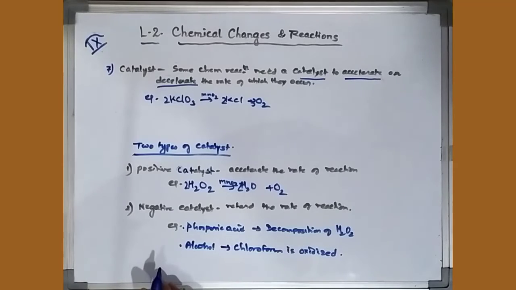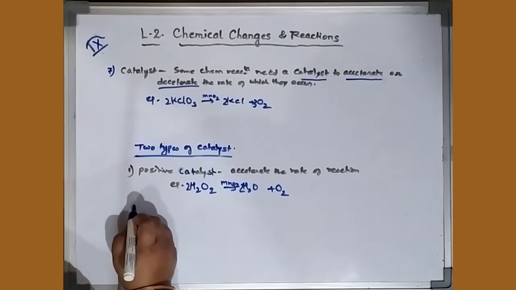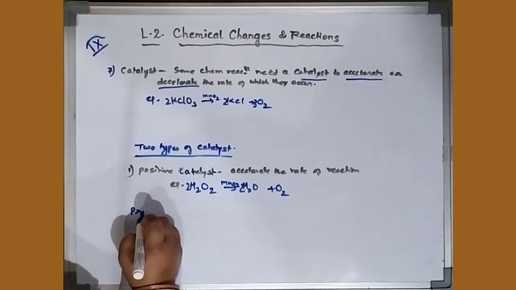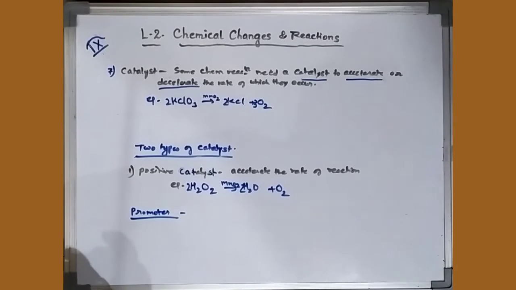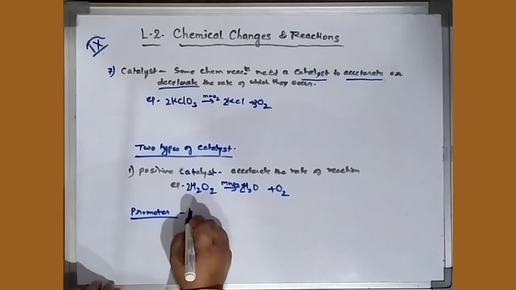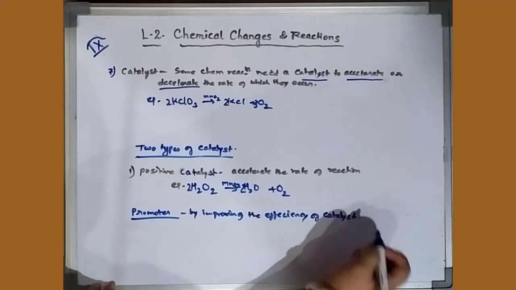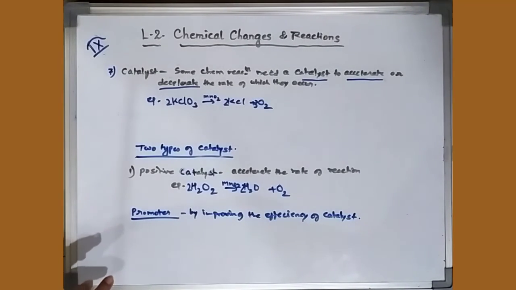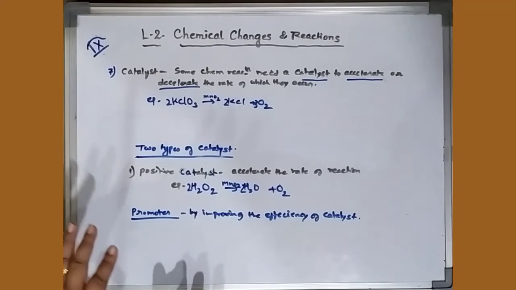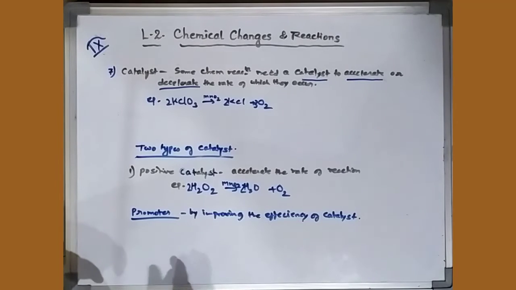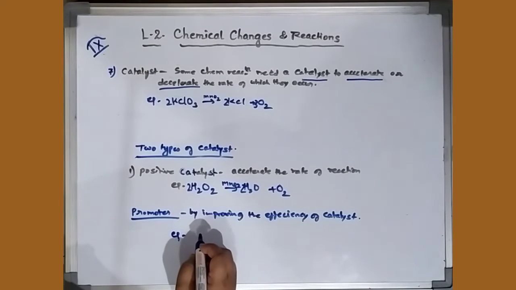Now sometimes you will see this in the production of ammonia. Let us see. In the production of ammonia, I am explaining now what a promoter is. A promoter is a substance which influences the rate of reaction by improving the efficiency of the catalyst. That means the promoter is added to the reaction so that the catalyst will all the time be in an active state, so that it will not get down, and to increase the efficiency of the catalyst, the promoter is added.